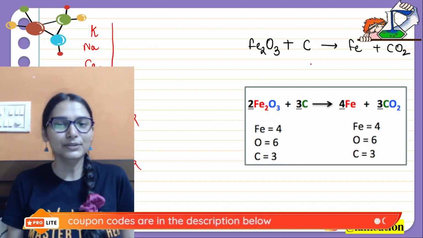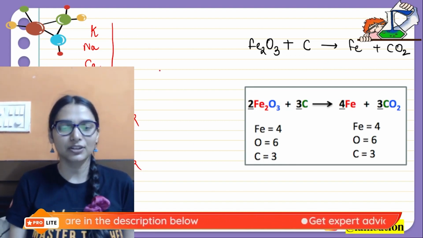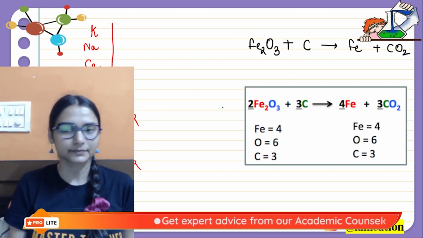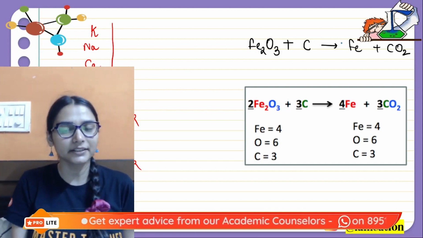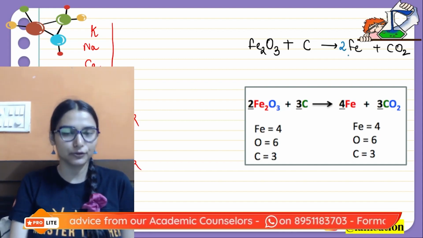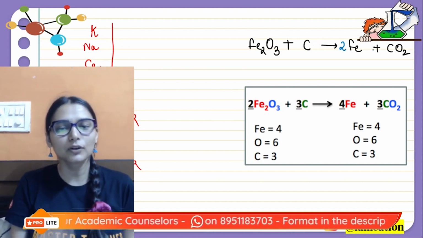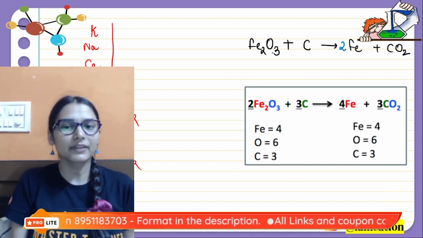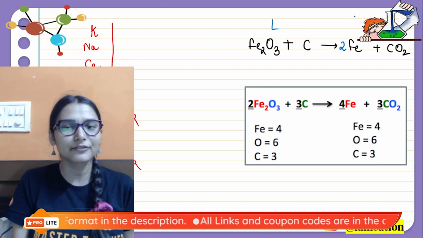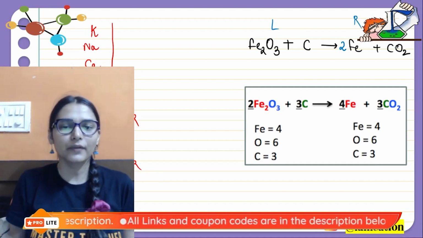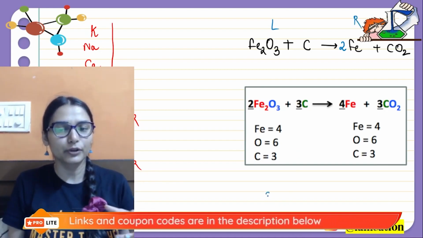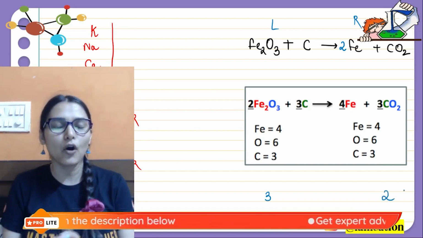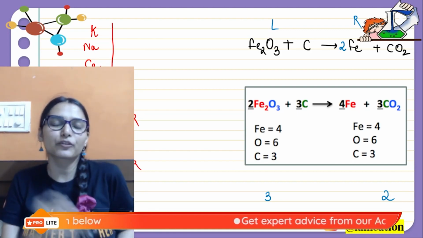So in this reaction, if we try to balance, we will start from the metals first. If you see iron, let's balance it, on the right we will add 2 as a coefficient. Carbon 1 and 1 is already balanced. Now in the end, let's balance oxygen. You can see we have 3 oxygen atoms on the left and 2 on the right. So whenever you have this odd and even number, 3 on the left and 2 on the right, then multiply them with each other.